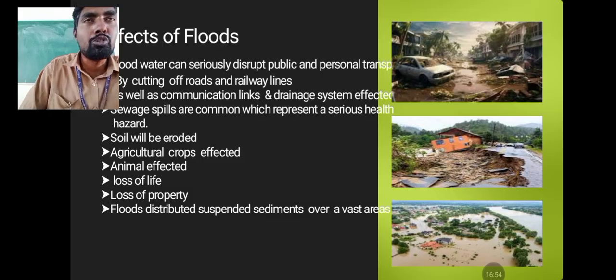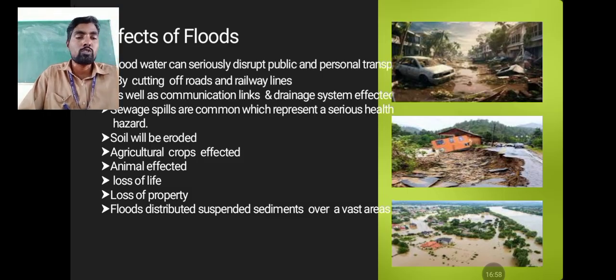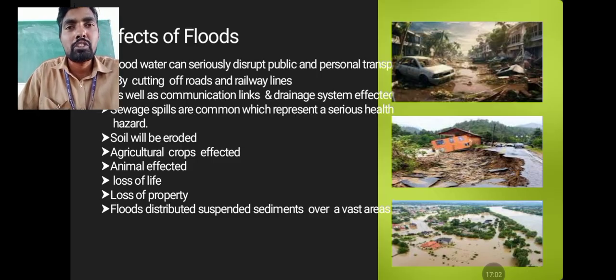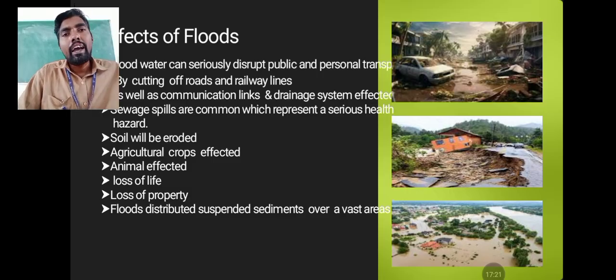Health hazards will increase. Why? Because sewage water is wastewater. If that wastewater comes into contact with any freshwater resource, the freshwater bodies will also be contaminated. Soil will be eroded, because the rapid flow of water erodes the soil. Agricultural crops are also affected. Why? Because the entire water will enter into the agricultural land areas, which causes the crops to be affected.